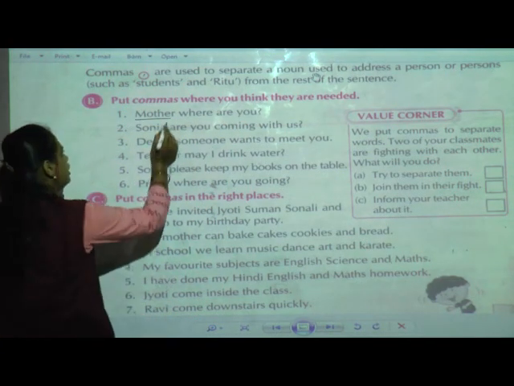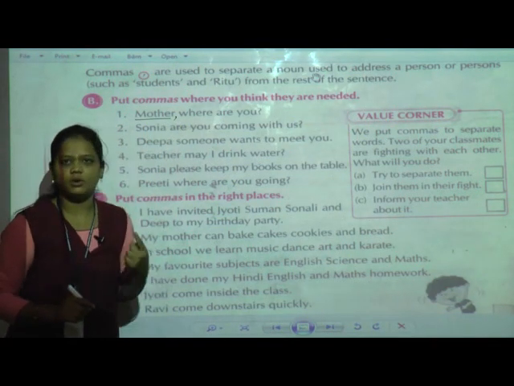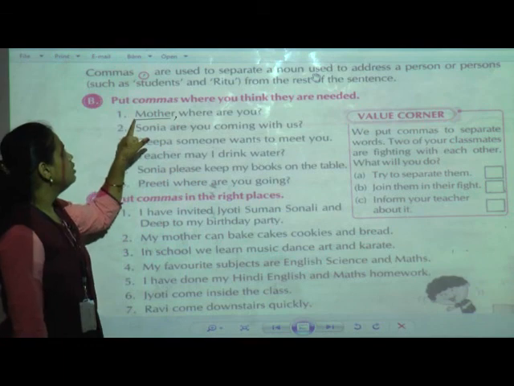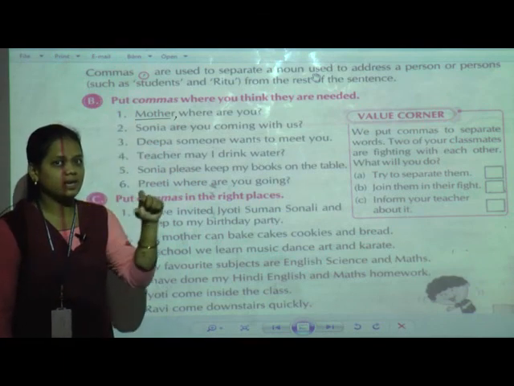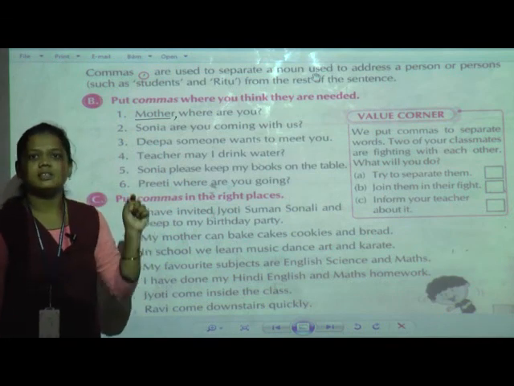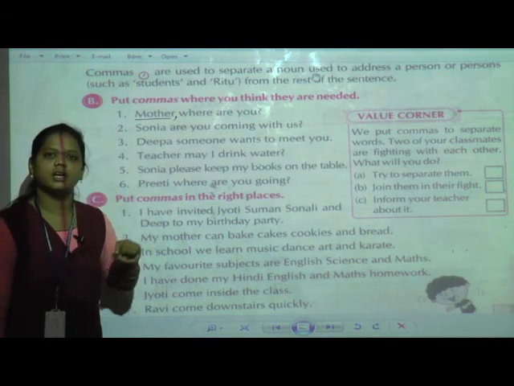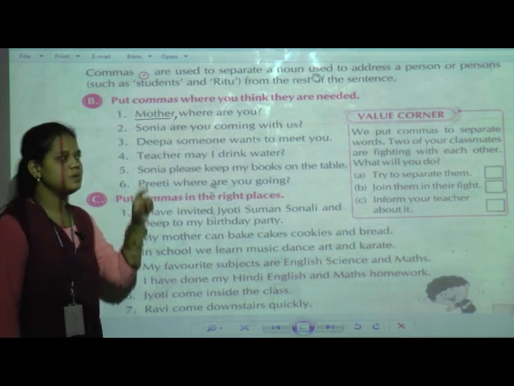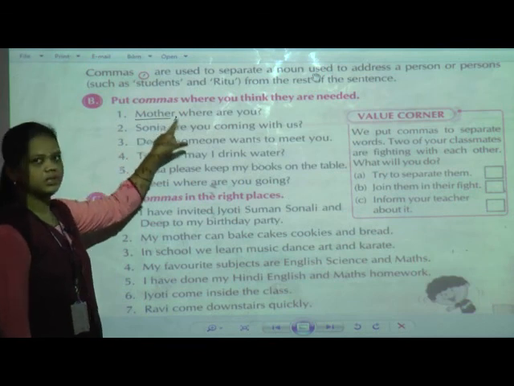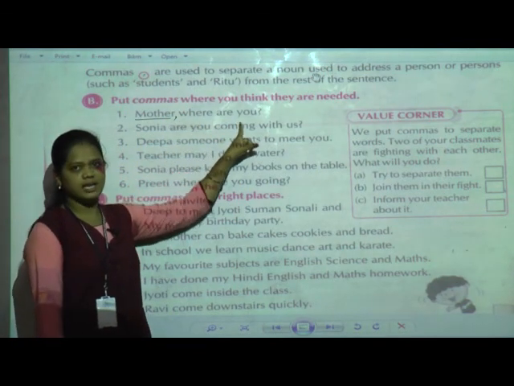After mother. Now here the question we are going to read is like this: mother, where are you? See, while pronouncing the sentence, after mother I give a little pause. You can just notice that. Mother, where are you? After mother I give the comma and the rest of the sentence is as it is.